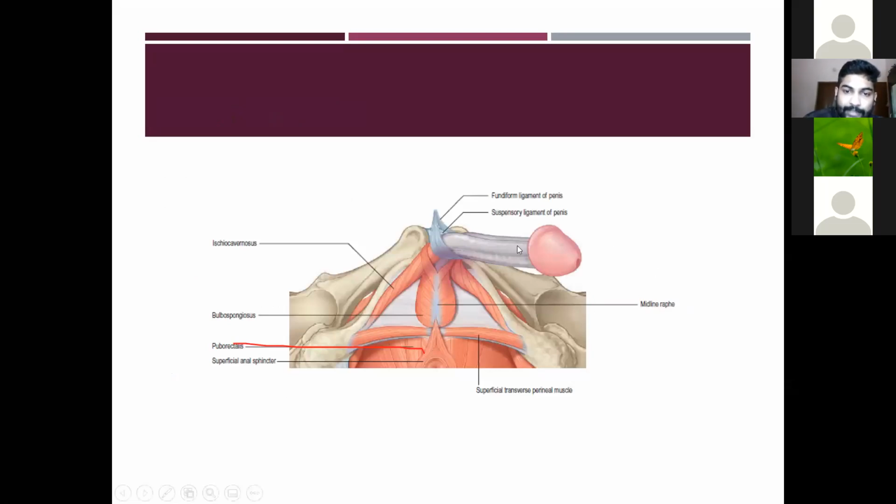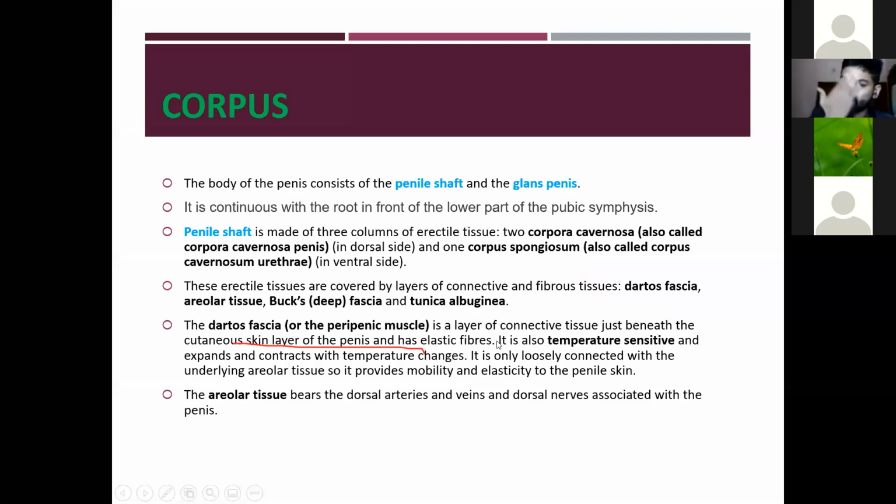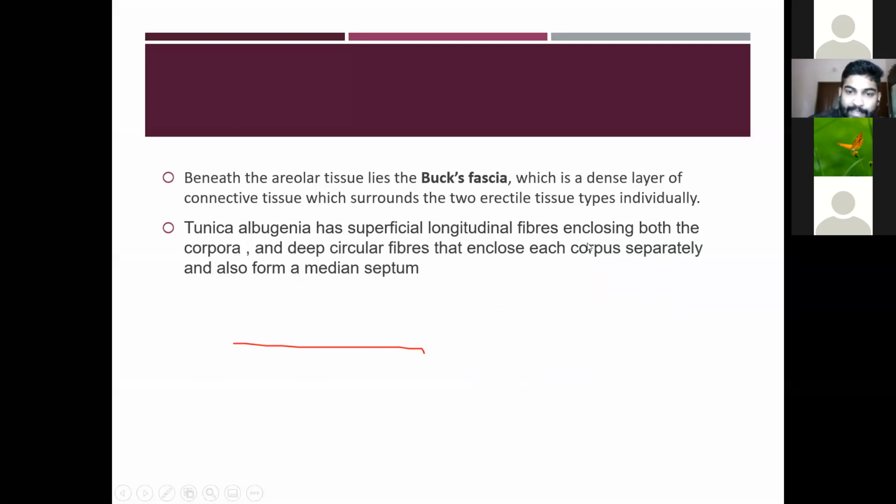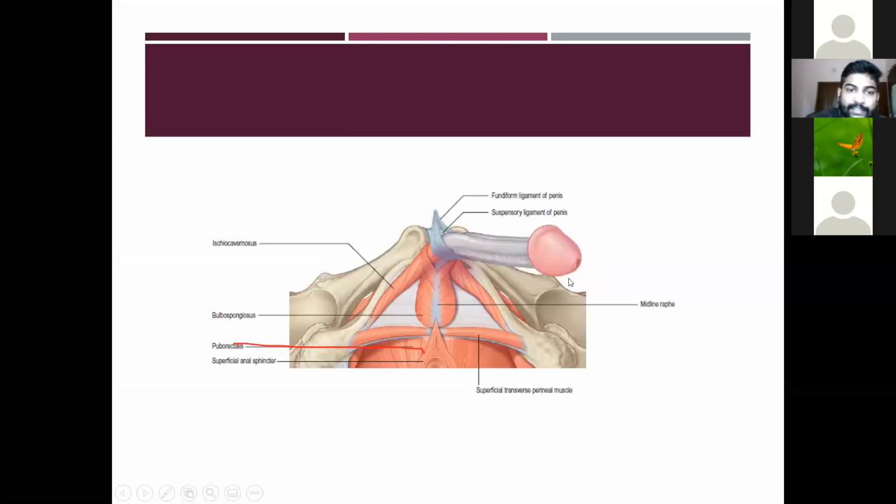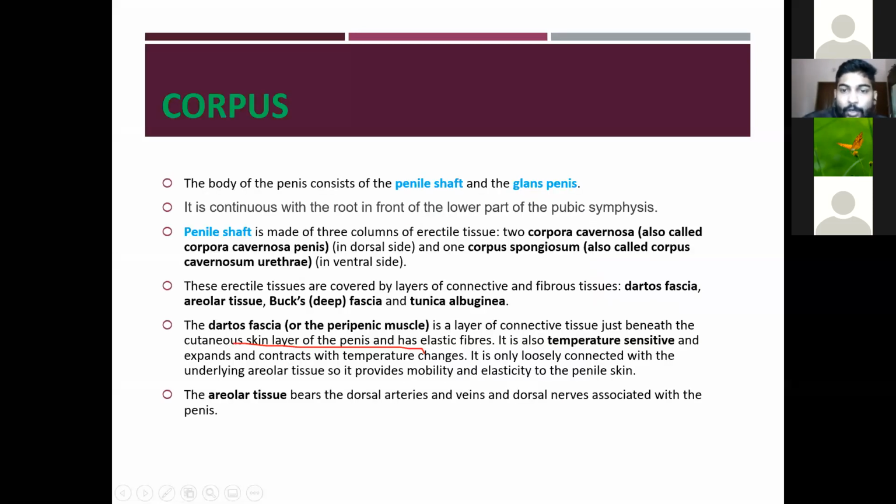You can see the corpus cavernosa goes to form the crus, and the crus is fully covered by the ischiocavernosus. The body of the penis consists of the penile shaft and the glans penis. Here you can see the penile shaft and the glans penis. It is continuous with the root, in front of the lower part of the pubic symphysis.